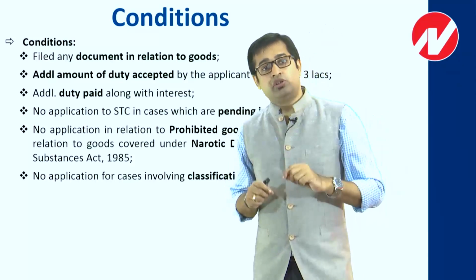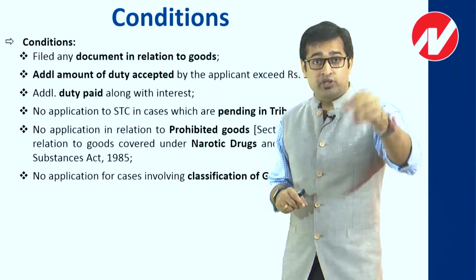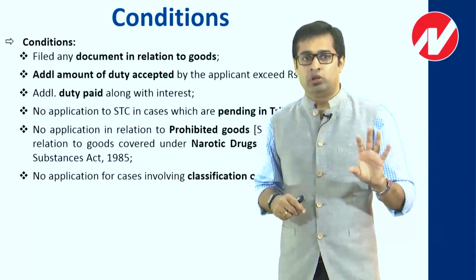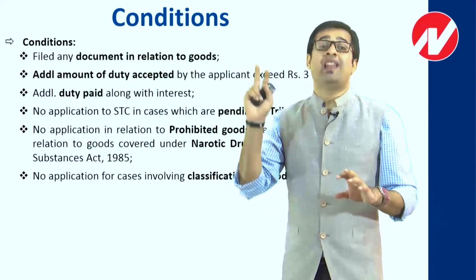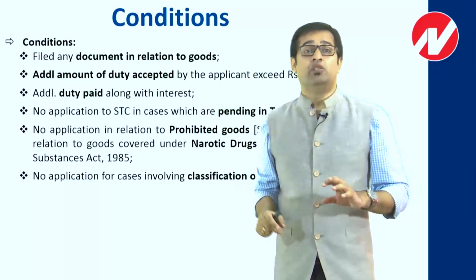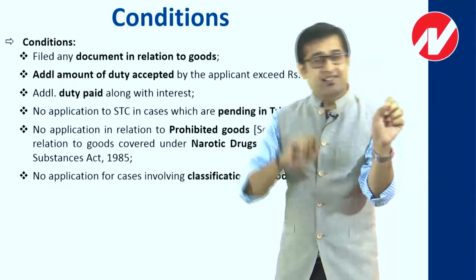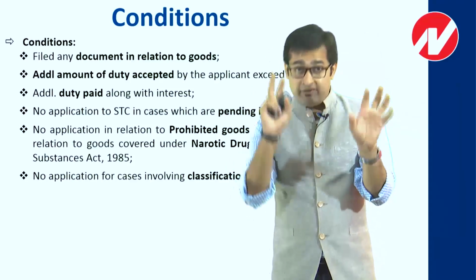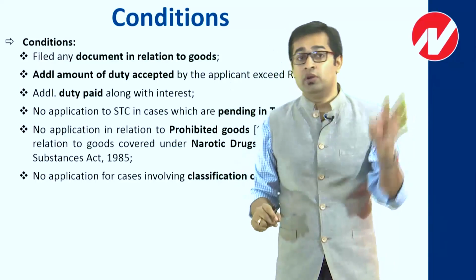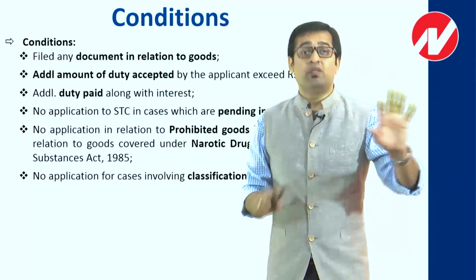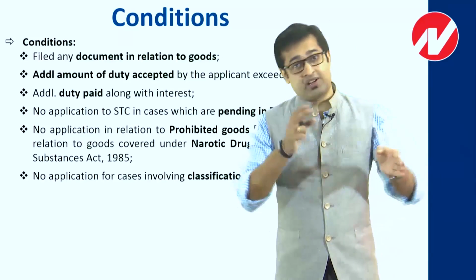So the concern was that if it comes under X classification, the method of valuation can be MRP or transaction value, both. But if it comes under Y category of classification, then there cannot be an MRP, there can be a transaction value only. So the first thing was to decide whether it is under X category or under Y category. If one says that it is Y, then there is no question, there can be only transaction value. If it is X, then both methods are possible, because on X type of product there were both methods, transaction and MRP.